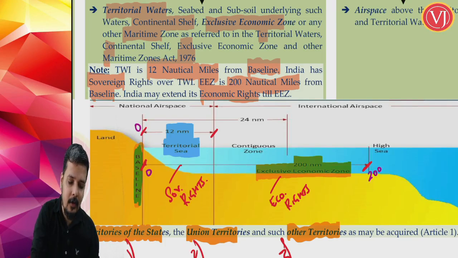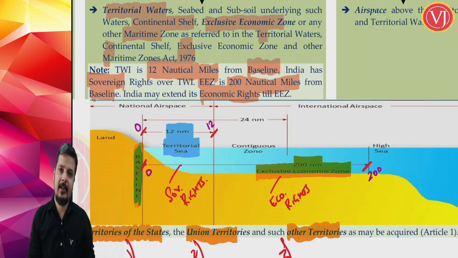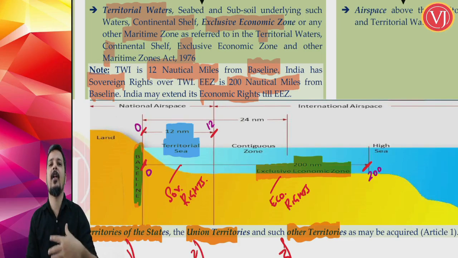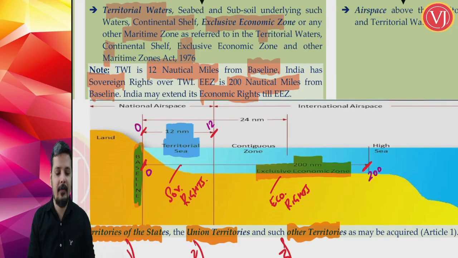Territorial waters was 0 to 12 nautical miles. See, nautical mile is nothing but a measurement in sea. When you travel by road, you measure in kilometers. When you travel in sea, you measure in nautical miles. That is the difference. And 1 nautical mile is roughly equal to 1.85 kilometers. So kilometers is the measurement when you travel by road. When you travel by sea, it is nautical mile.